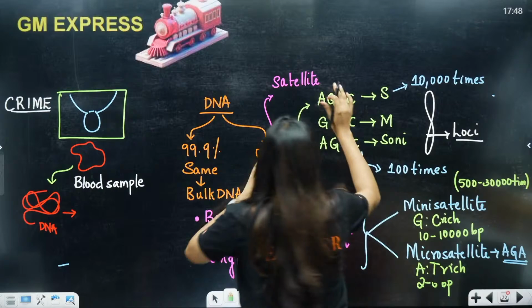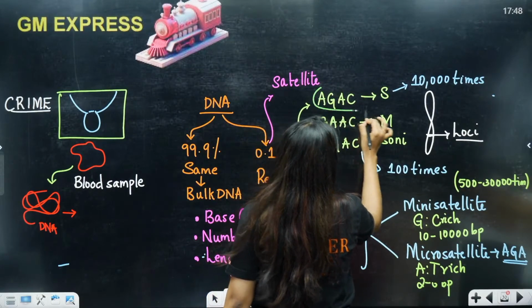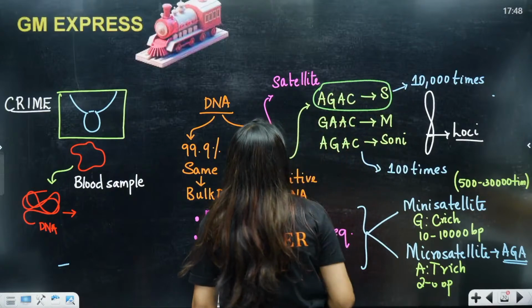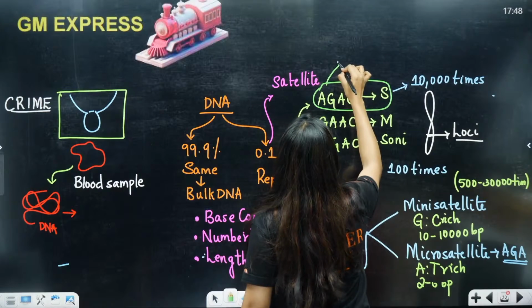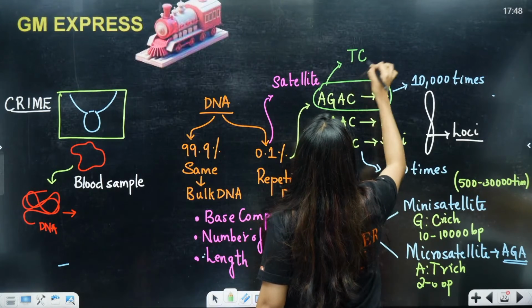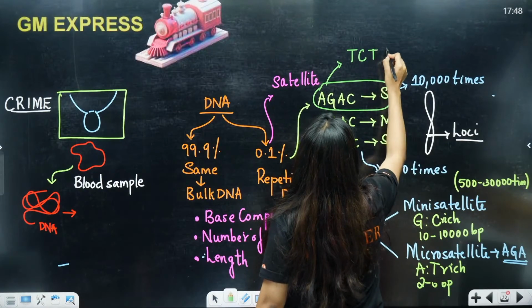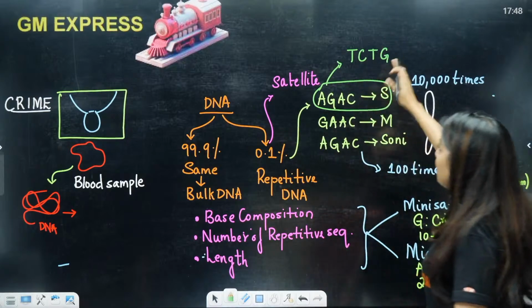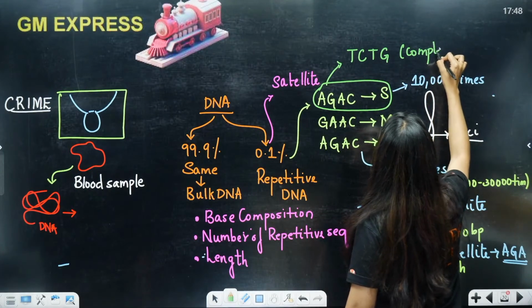Now students, I know that this sequence is repeating in the crime scene blood that I got. How much it's repeating I don't know yet. So I will make a VNTR probe, that is A for T, G for C, A for T and C for G. This is complementary. VNTR probe means complementary strand.